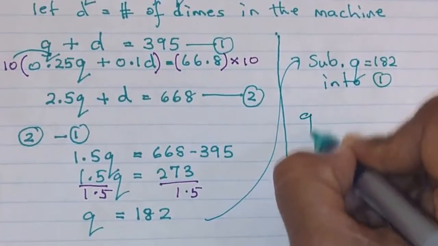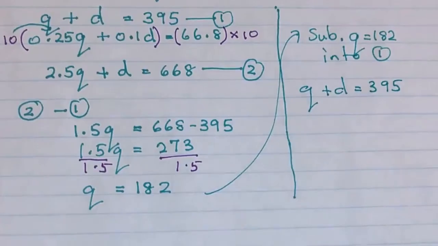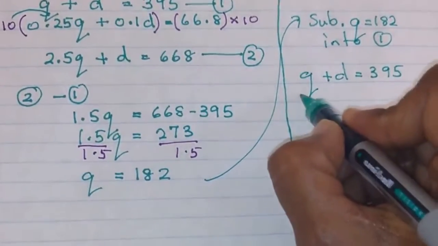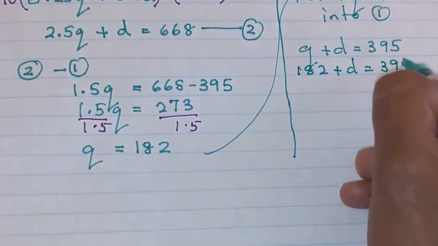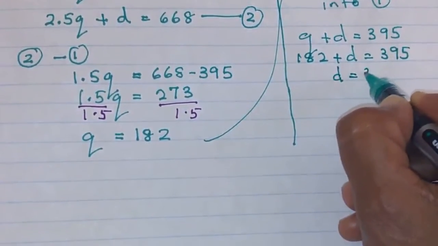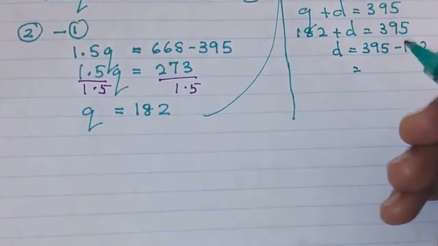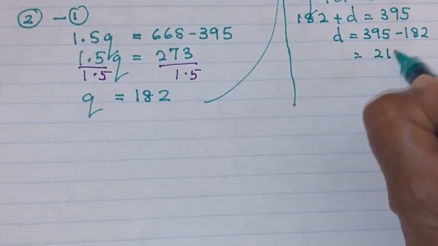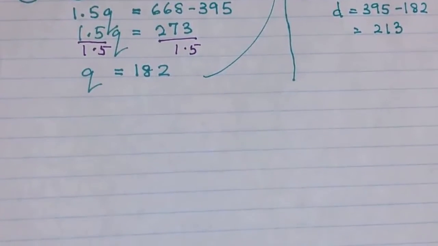My first equation is Q plus D equals 395. So wherever there's Q, that's going to be replaced by 182, so 182 plus D, so that I can find what D is. So D is going to be equal to 395 minus 182. That's going to give me 213. So this is the number of dimes in the machine. So we have found the answers.